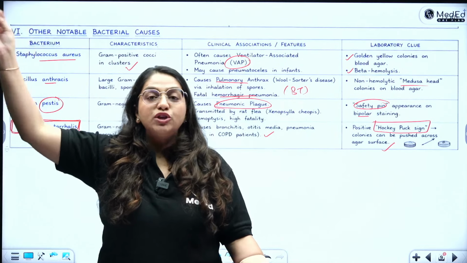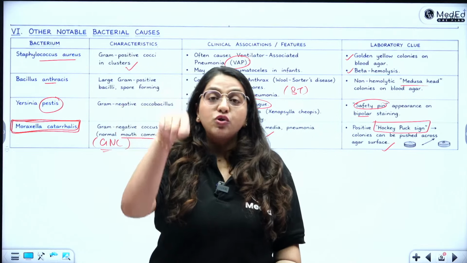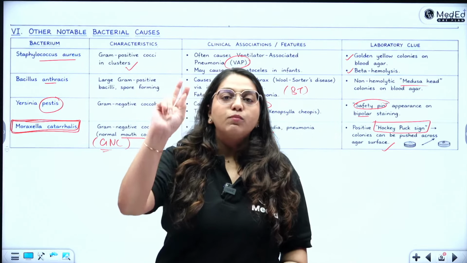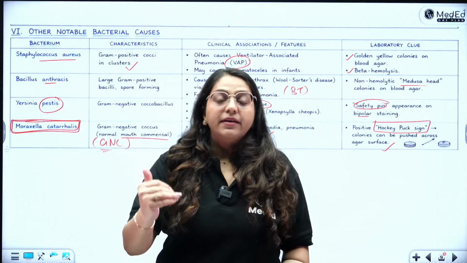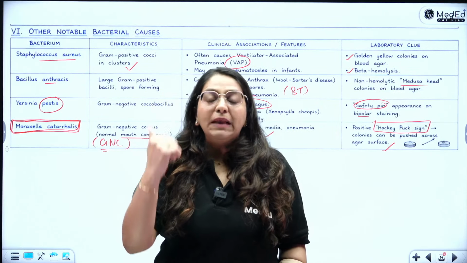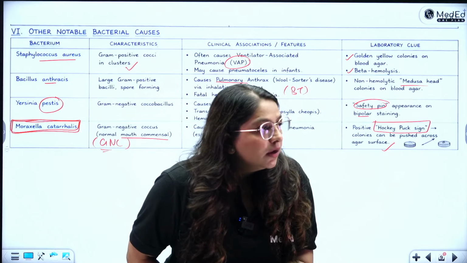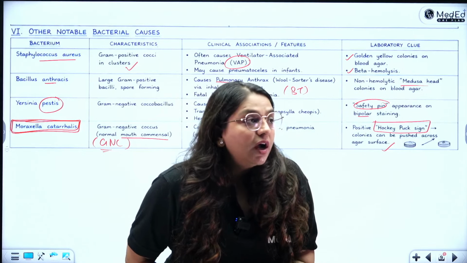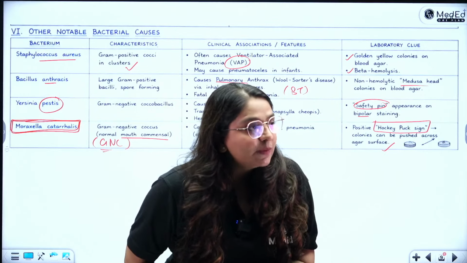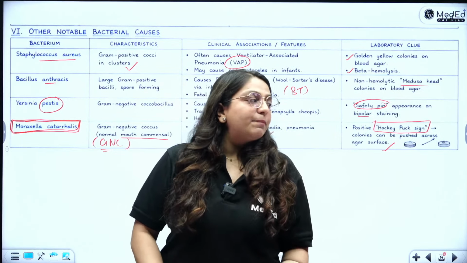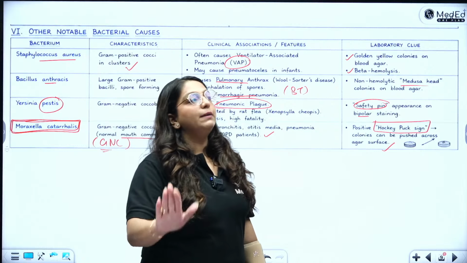So if you are asked to make a list, then don't just limit yourself to Klebsiella, H. influenzae, Strep pneumoniae, Pseudomonas, Acinetobacter. Also write Staph aureus, Moraxella catarrhalis, and as bioterrorism, pulmonary plague and anthrax. Okay. Short note, yes, definitely possible. Pneumonic plague and pulmonary anthrax, short note is definitely possible.